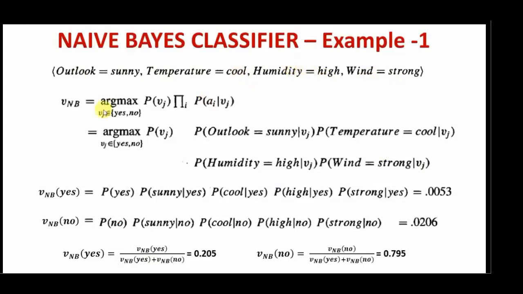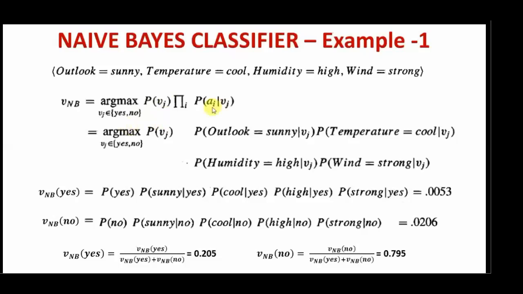So this is the naive Bayes classifier equation. VNB is always equivalent to argmax of Vj belongs to yes, no. Here yes and no are the two target values we have. Probability of Vj multiplied by product of probability of ai given Vj, where ai is the set of attributes and Vj is the possible outcome in this case.